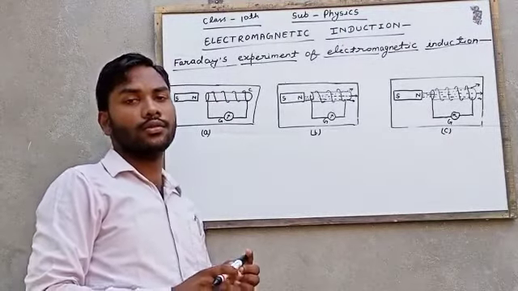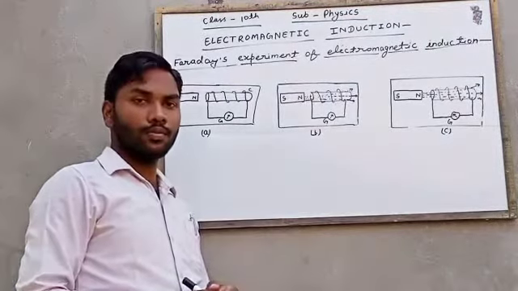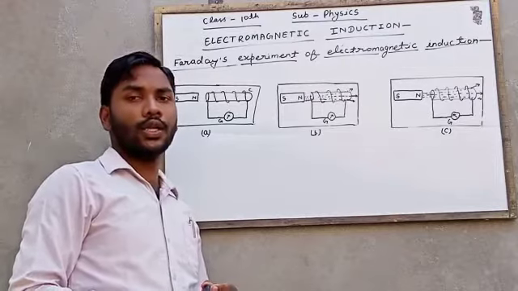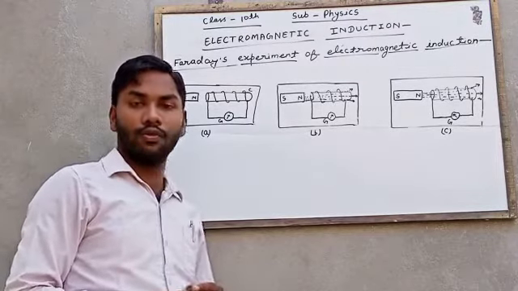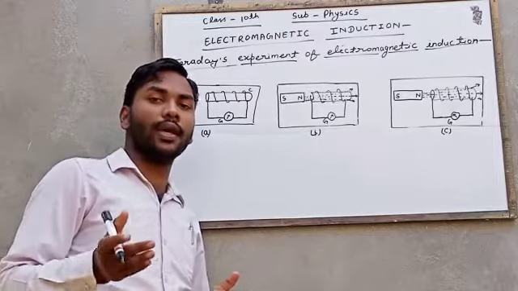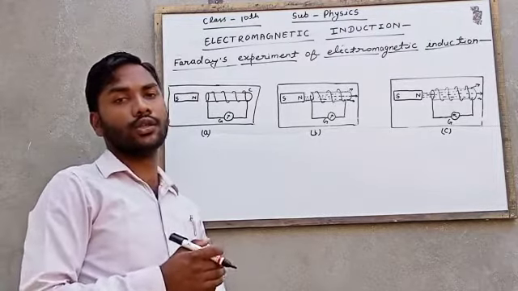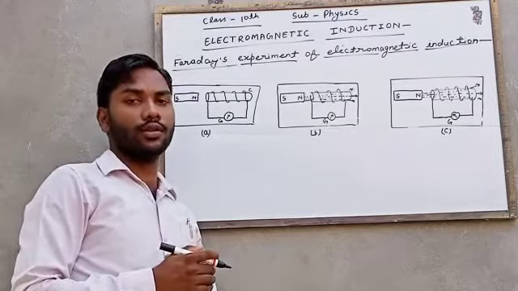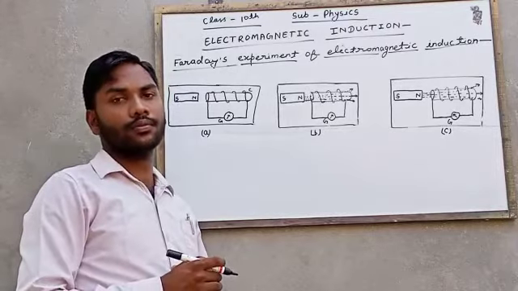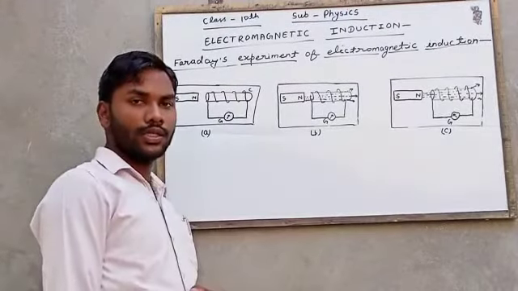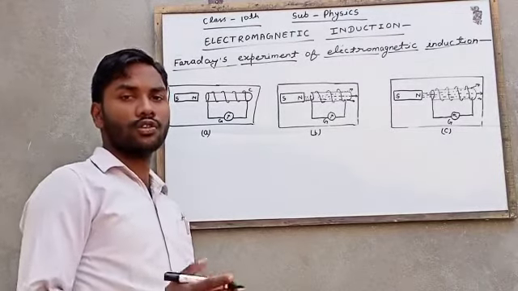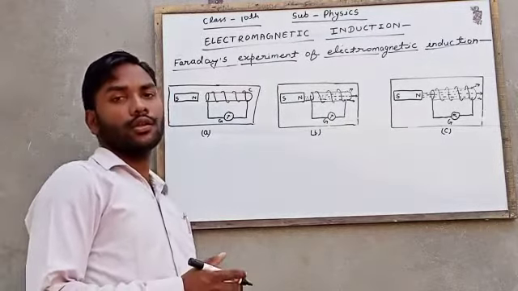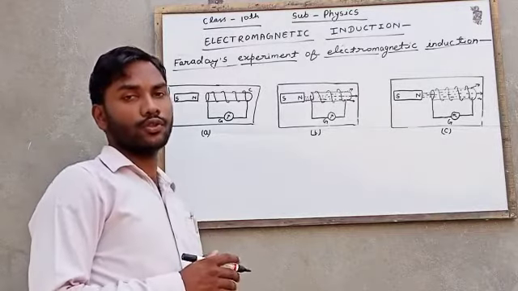Faraday performed an experiment to show that electric current is produced when we move a magnet near a closed circuit, near a coil. It means that by moving a bar magnet towards or away from the circuit, electric current will be produced in the circuit.